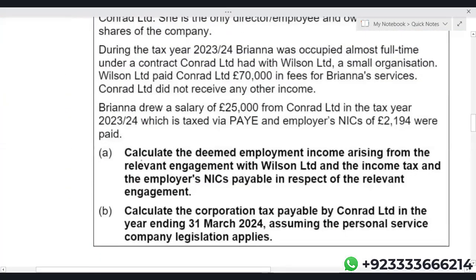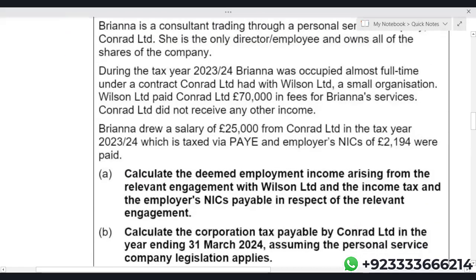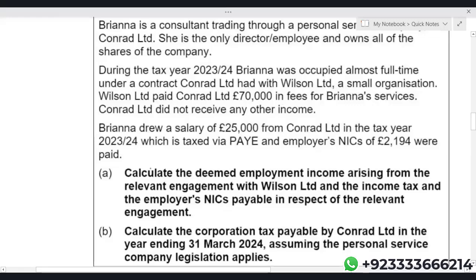Let's apply this. Let's see a question on PSC, and this personal service company is also called IR35. Personal service company is also called IR35. Calculate deemed employment income arising from the relevant engagement with Wilson Limited and the income tax and the employer's NIC payable in respect of the relevant engagement.